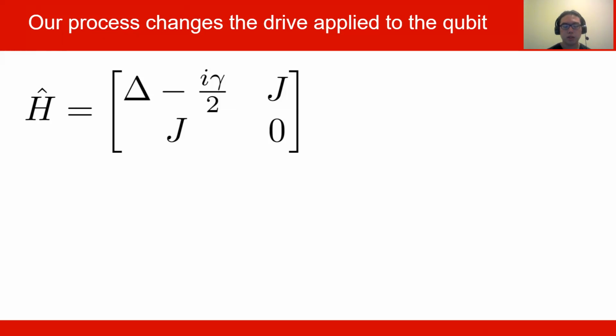The gamma, once again, is a decay rate. We're going to set this fixed, so it's not a parameter of importance to us. And then the other parameter that we will be changing is the J, or the drive strength.